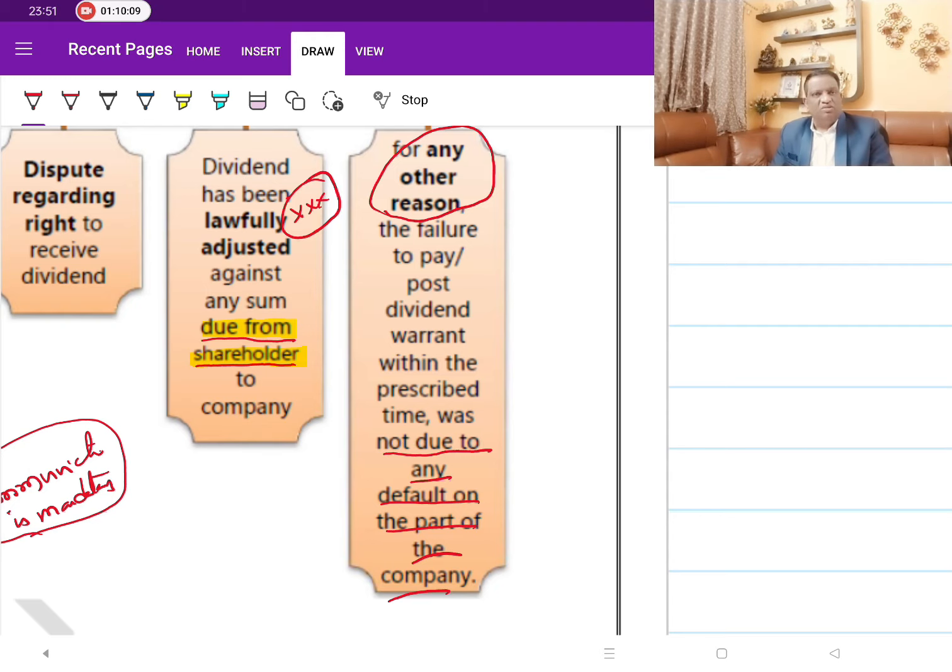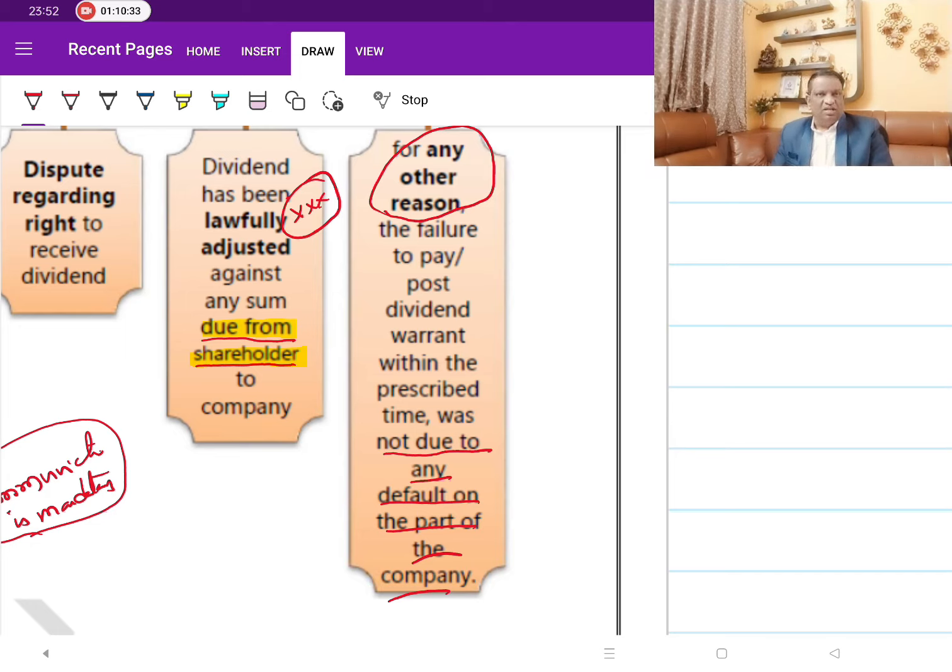And we know the situation was very bad. Any such situations, or the situation in some of the states, violent situations and all, where people are not able to move out, due to riots or bans or whatever. So it is not the fault of the company, and due to situations beyond the control of the company it could not stick to this 30 days limit. Then you can't punish the company, because it's not their fault.